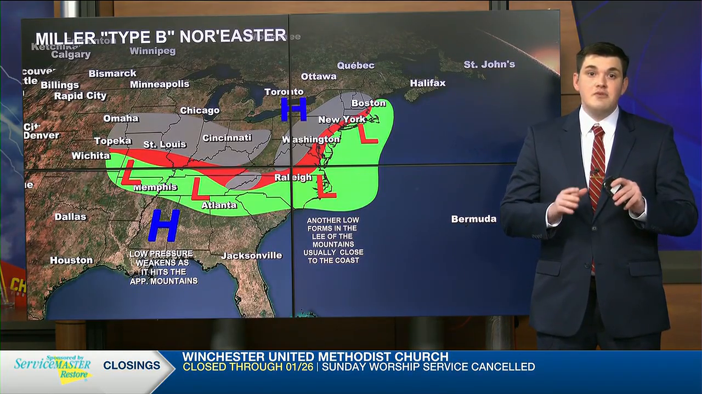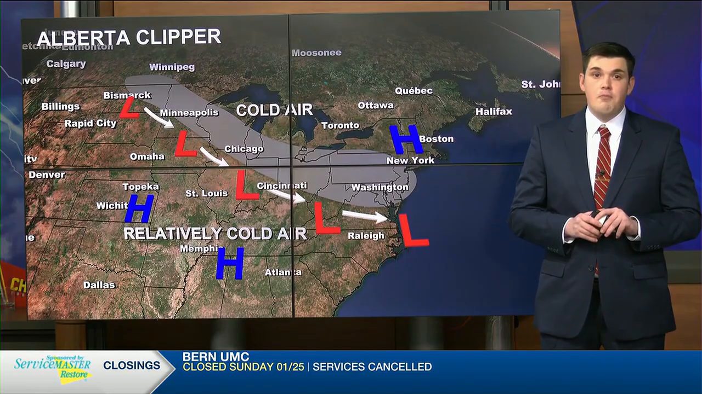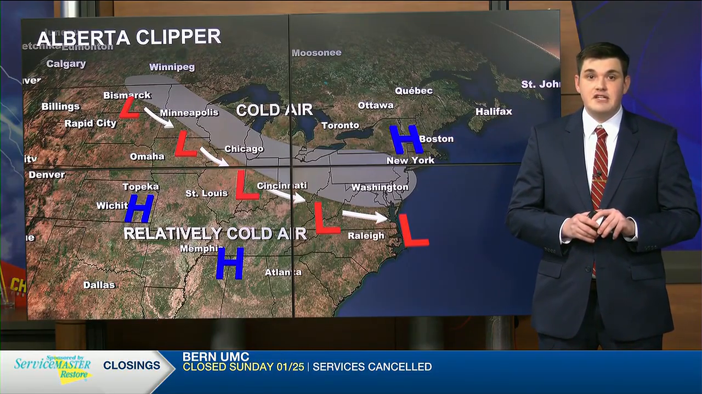Then there are fast-moving Alberta Clipper systems racing in from Canada. Clippers usually drop lighter amounts of snow, but the snow is dry, fluffy, and tough to clear.